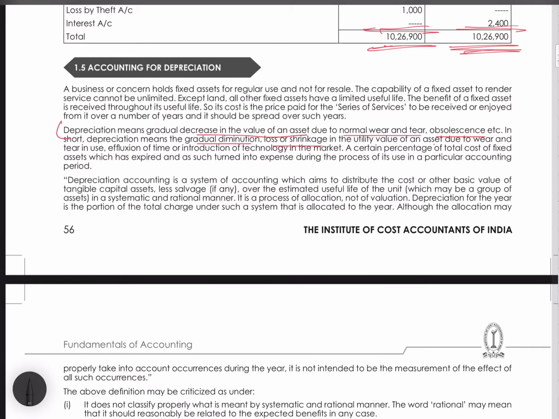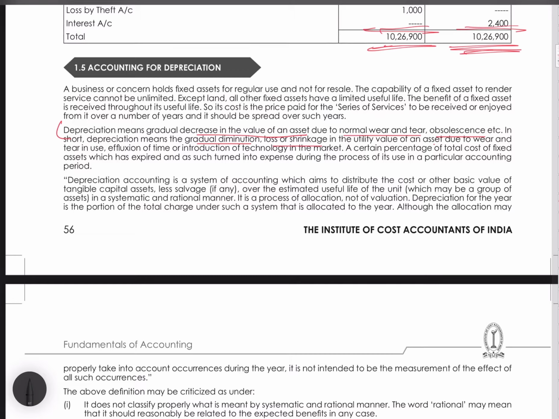It may be due to change in technology, because the asset has become old and a new asset has come. Take the example of machinery. This machinery became old and new machinery would have come in the market. So this is of no use now. Its value has gone because of using. The more we use that machinery, the benefits it may give us in the future will reduce. So there is a decrease in the value of the asset.